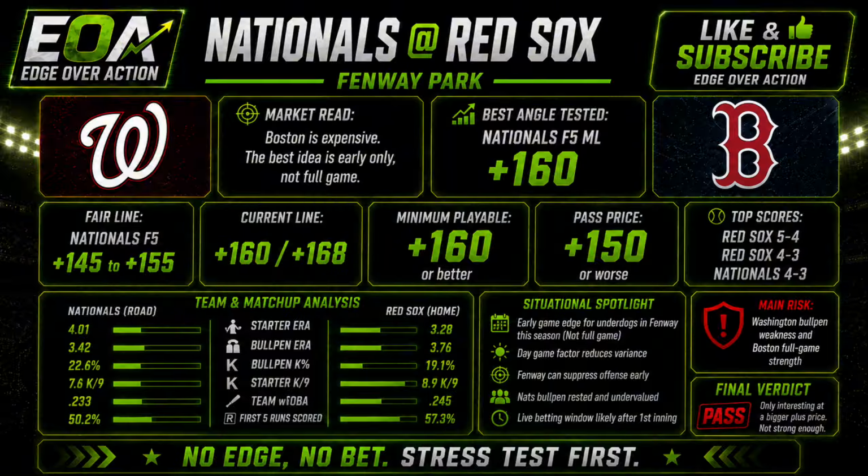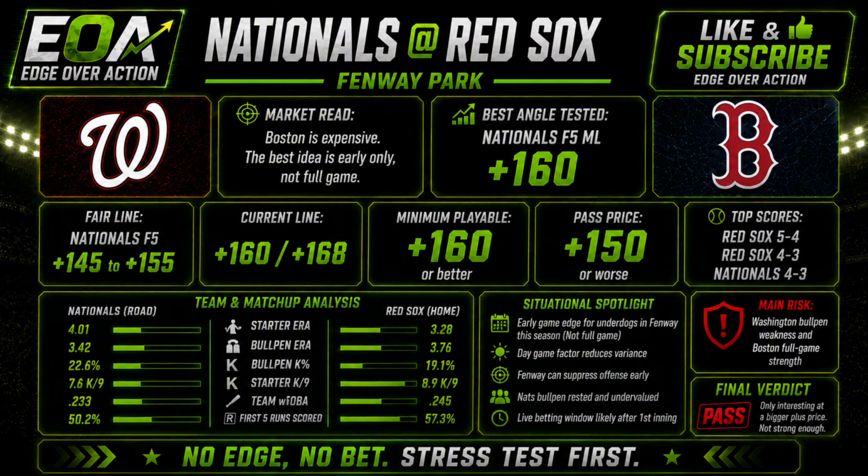Model read: Boston deserves to be favored because Ranger Suarez has a starter edge over Miles McCullers. But Washington's offense versus lefties keeps them live early. Most likely scores: Red Sox 5-4, Red Sox 4-3, Nationals 4-3. Best angle tested: Nationals first 5 money line.